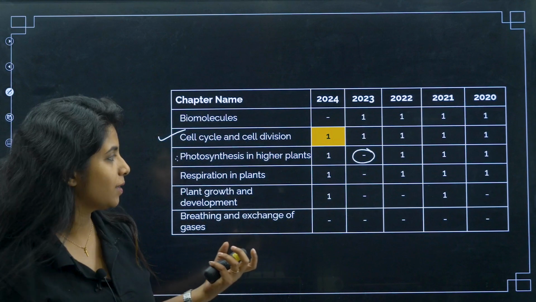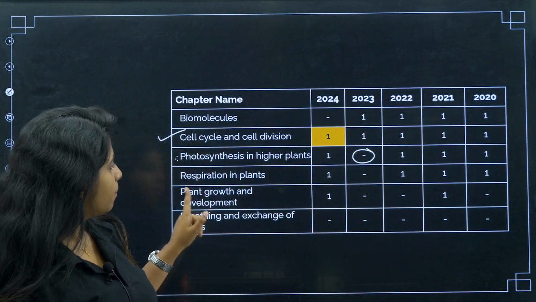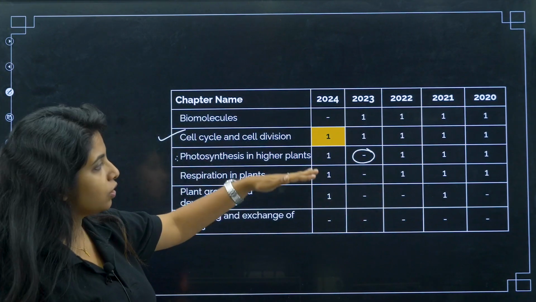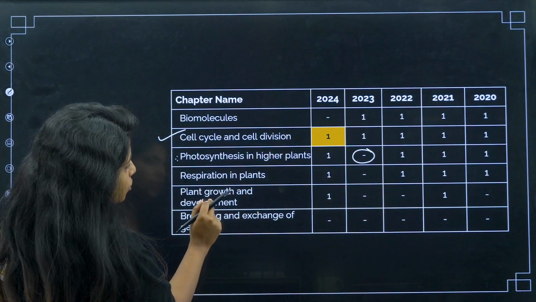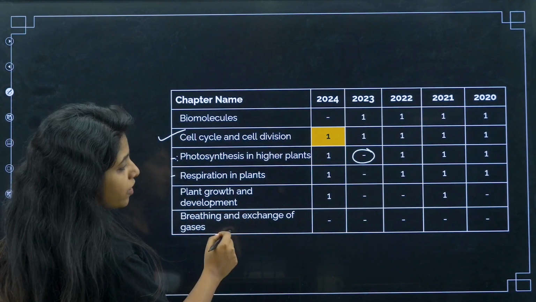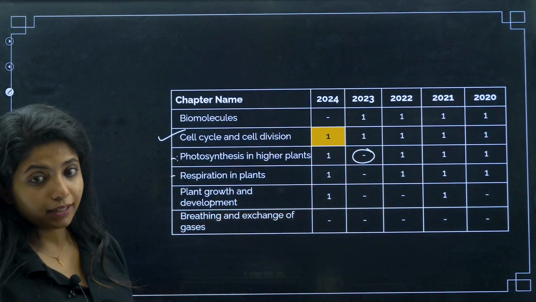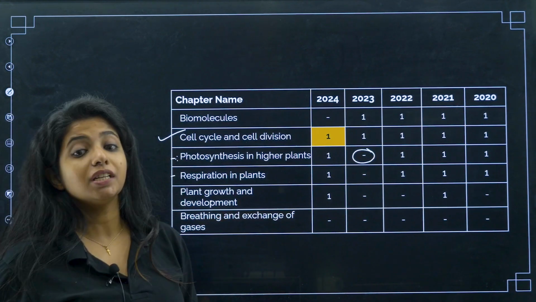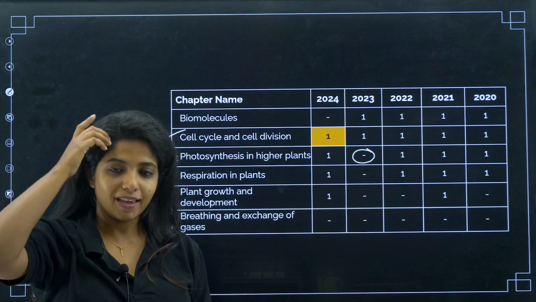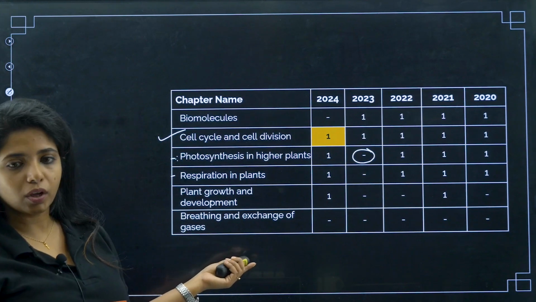Why take chances? Now, preparation and plans, again, 1 year it skipped, other year it has come. Plant growth and development, it skipped 3 years, twice it came. So in comparison to this, obviously this and this will be of more priority. You get it? Breathing and exchange of gases, if you see, does not give any questions. This chapter is still there, it can give you questions any time. So you can be surprised. So do not leave the chapter, obviously, but do not give much priority as well.